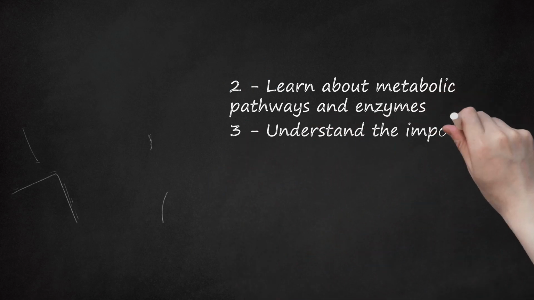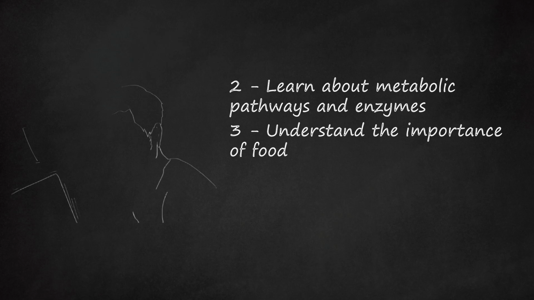3. Understand the importance of food. Food is required by all humans and animals as a source of chemical compounds for the process of maintaining homeostatic function in the body. For example, amino acids are on a constant basis undergoing metabolic reactions that lead to their conversion to other substrates by a deamination process that consumes most of the amino acids that are available in the body. Therefore, a supplementary amount of this important molecule is required by the body. Also, these amino acids are required for the production of proteins in the body that serve important functions such as the enzymes in the body.